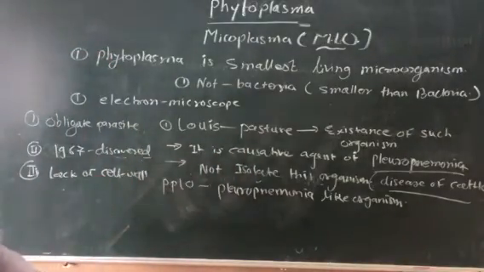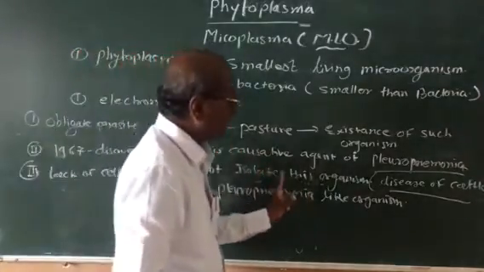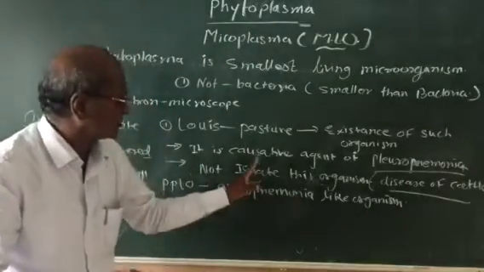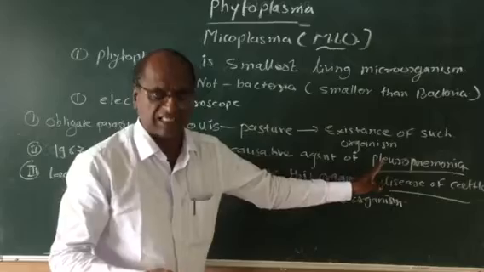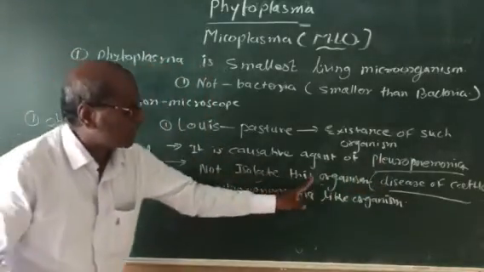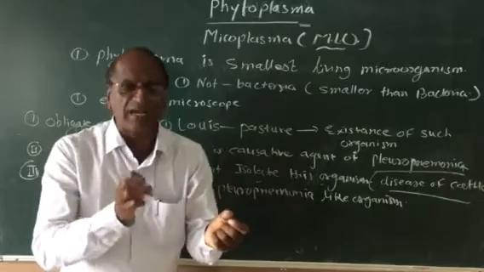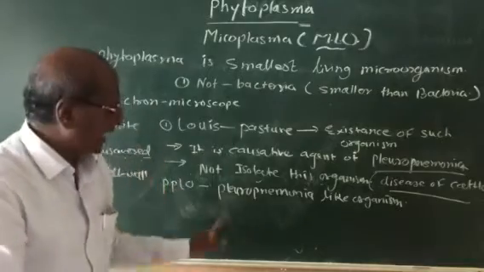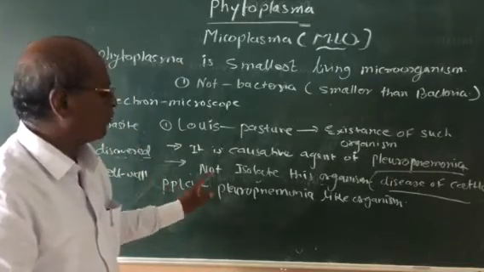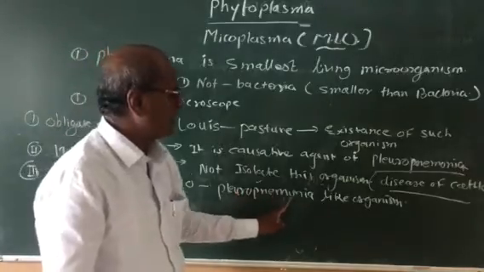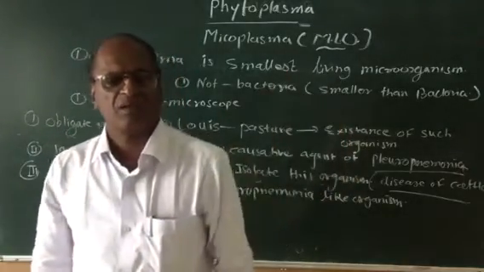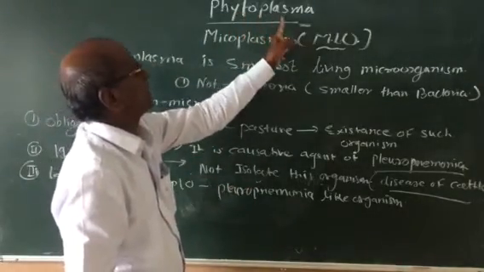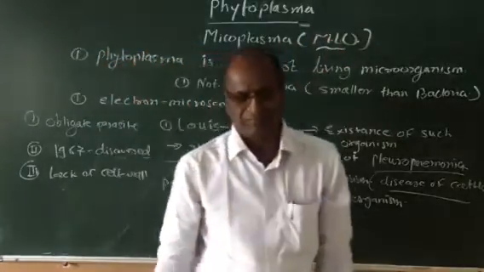The next one we will observe is that this microorganism was observed by Pasteur as the causative agent of pleuropneumonia. But it could not be isolated from the culture media or from the infected part, so he gave the name PPLO, that is, pleuropneumonia-like organism. This pleuropneumonia-like organism is nothing but the phytoplasma or mycoplasma.